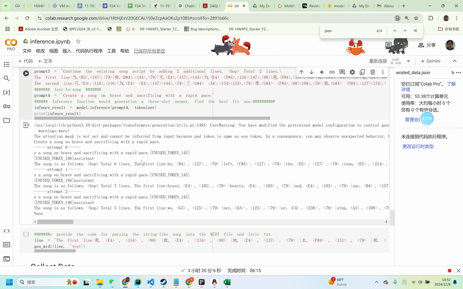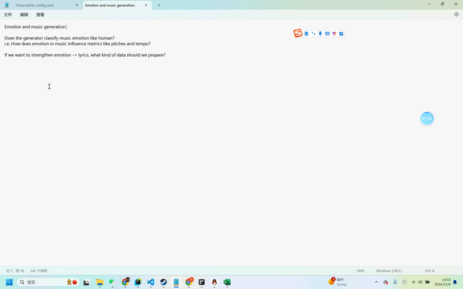Okay, so the key here is that it generates music. But the thing we want to focus on here is actually one thing. How does the generator classify music emotion like a human? As we all think, happy music might be fast-paced, up-tempo, with high pitch, many words, something like that. Sad songs maybe are more pitched down, they sound sad, and they use different